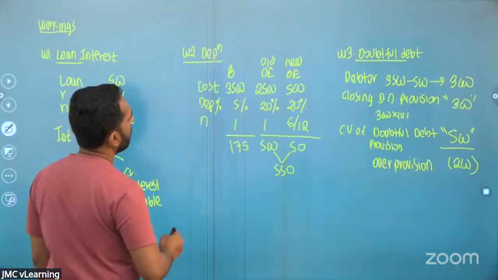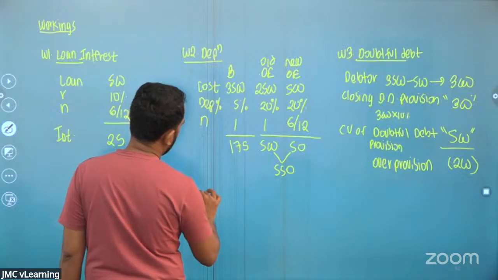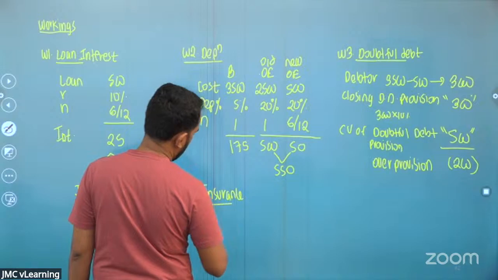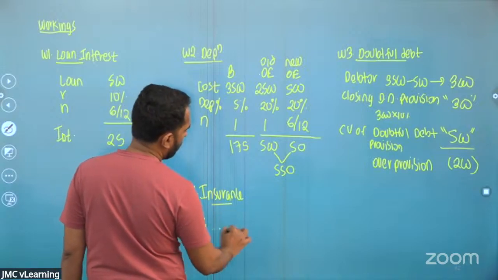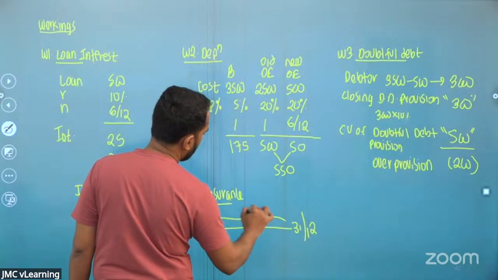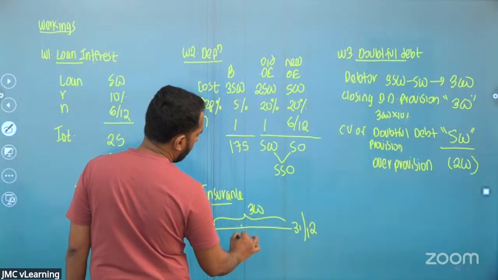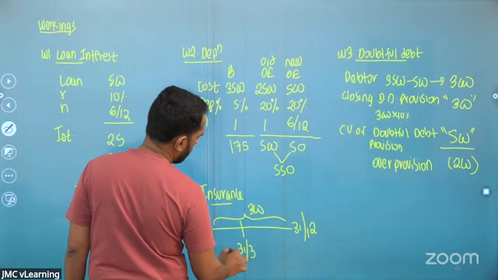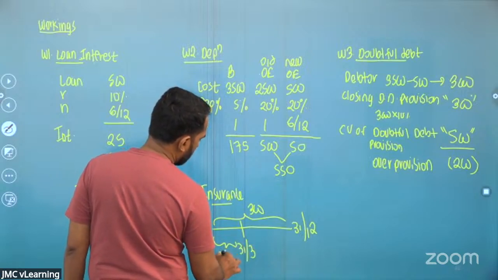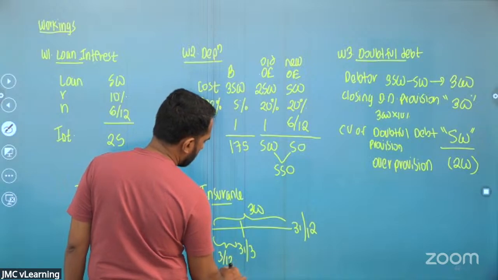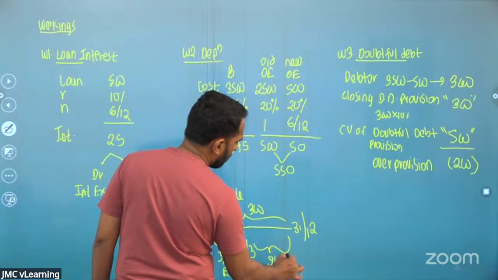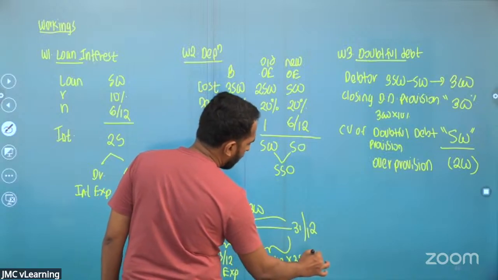They clearly say from 1st of January to 31st of December, you have paid 300. But our financial year ends on 31st of March, no? Out of this 300, only 3 months we can recognize as an expense. 9 months is a prepayment, no? So 9 months is a prepayment.